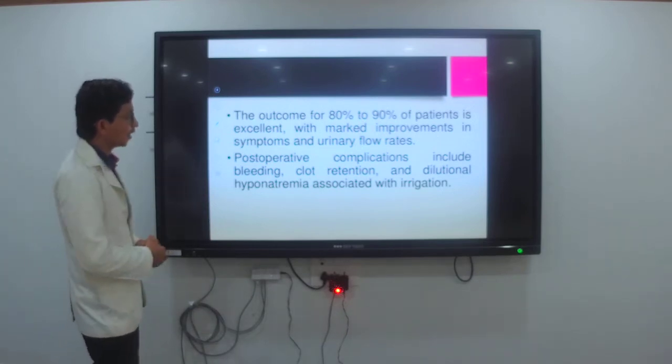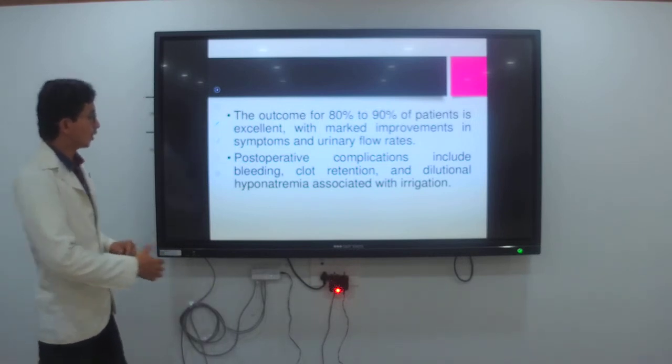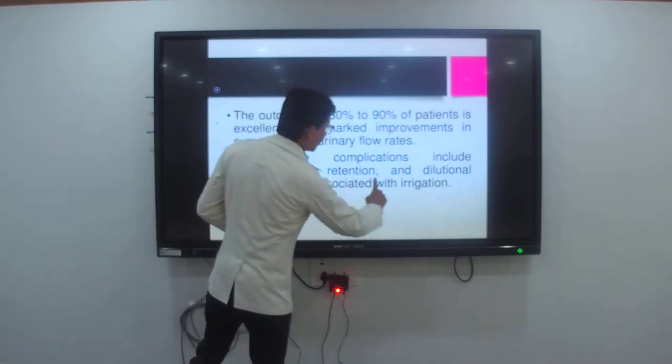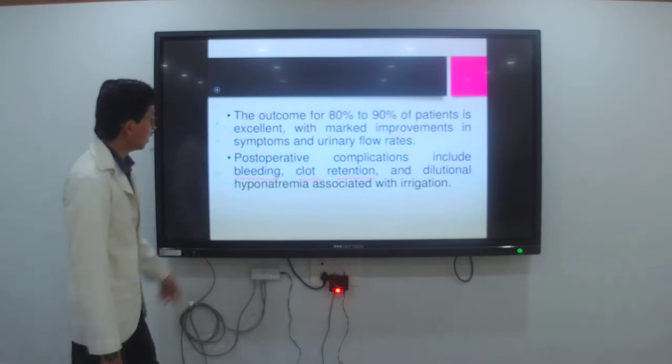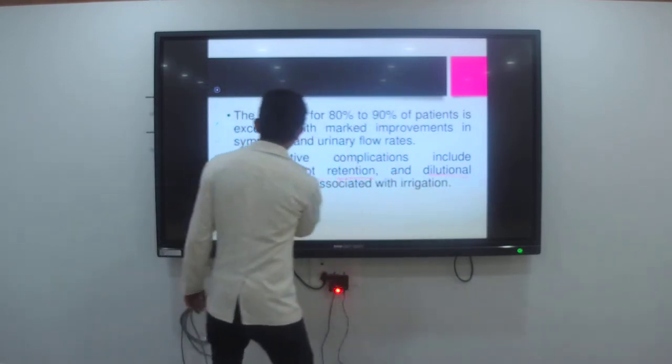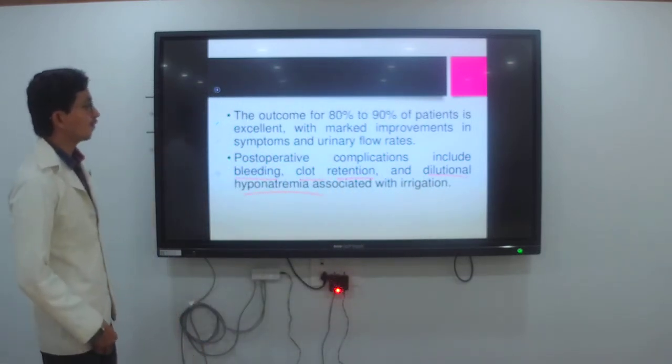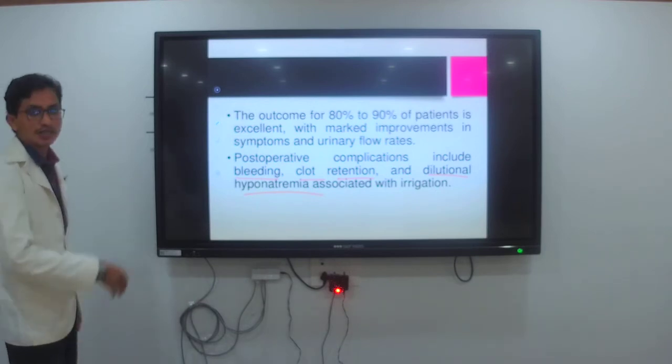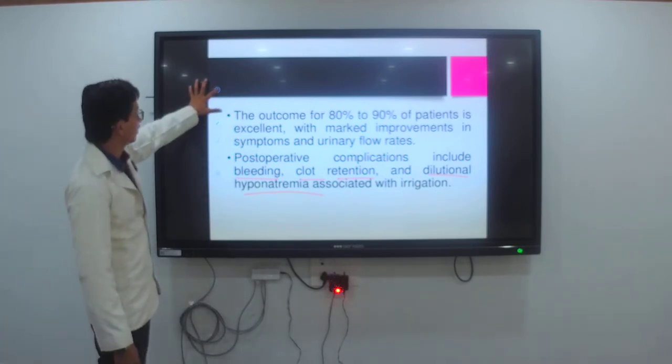Then post-operative complications include bleeding, clot retention, dilation and hypothermia, and hyperthermia associated with the irrigation. All these complications may be present in the client.